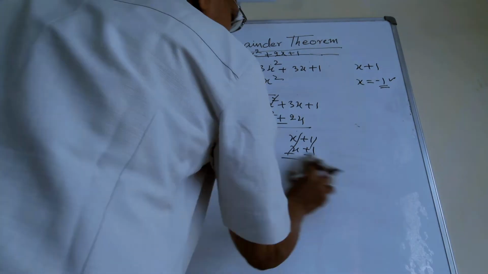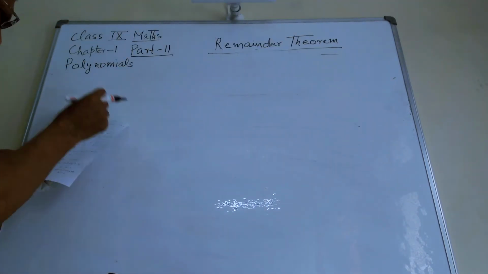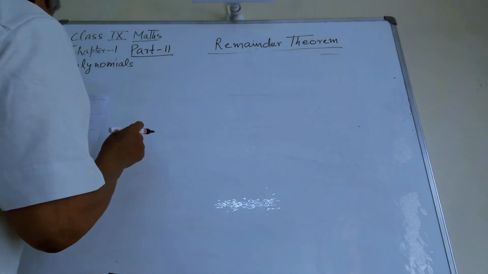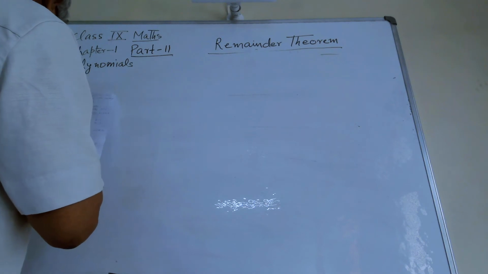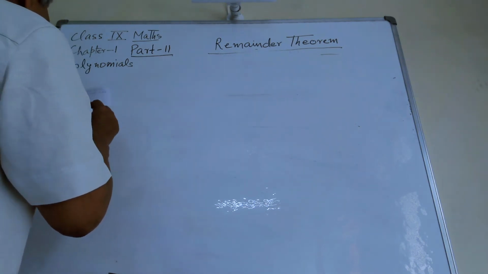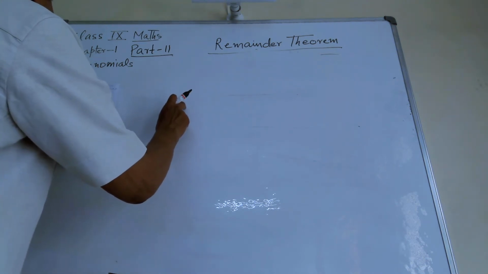So now I am going to take one more example. Now, second example, or this first example can also be written in lemma form.